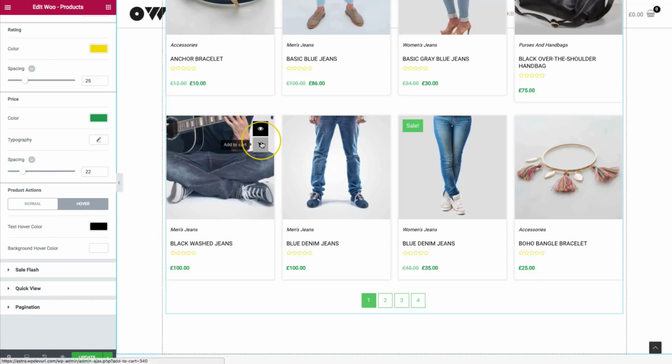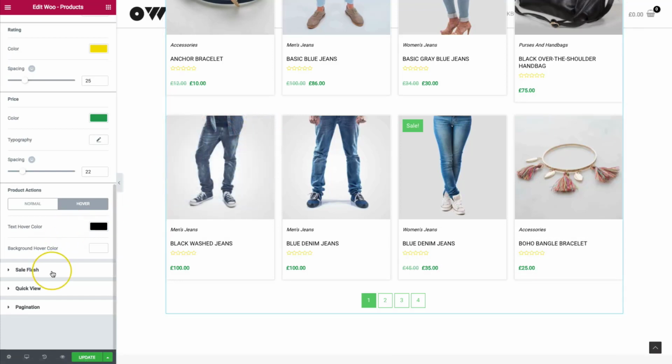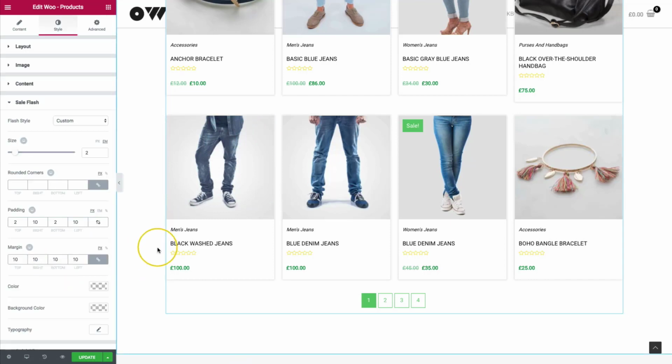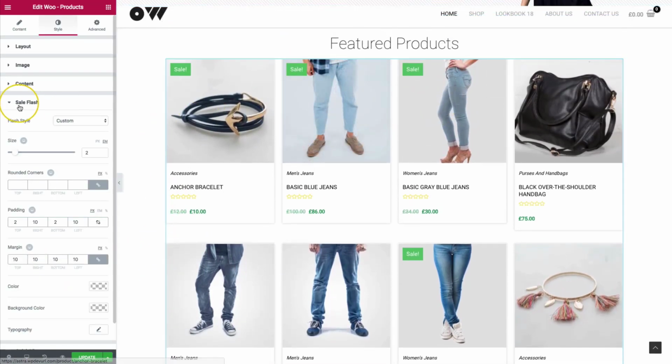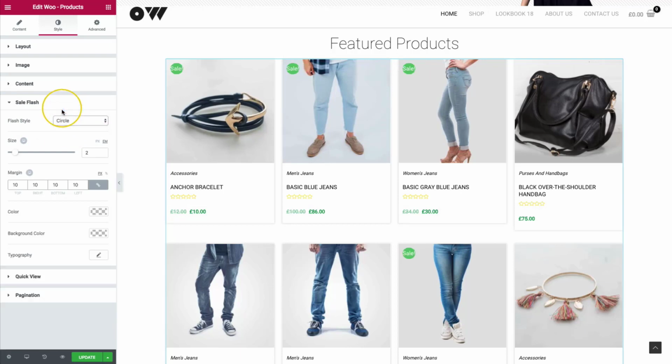Just like that. And then we have some more styling for our sale flash. So you can see that right now we have 3 sale flashes up here. Let's match this to our style. So right now we have circle, square, and custom. We make it a circle.